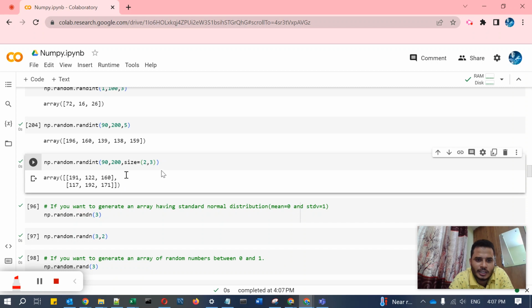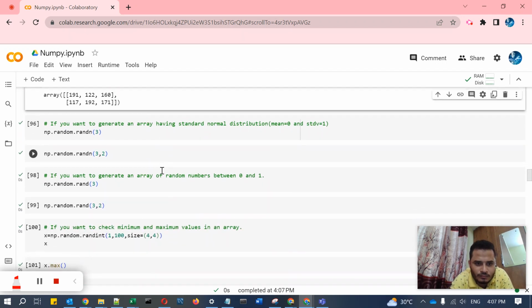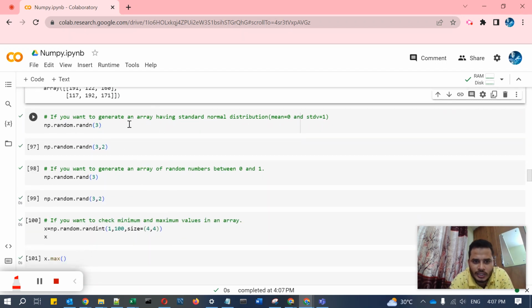See, it has been created by picking random elements. Then if you want to generate an array having standard normal distribution, the mean will be 0 and standard deviation will be 1. That is called standard normal distribution. So if you want arrays like that, the randn function is there from the random library.